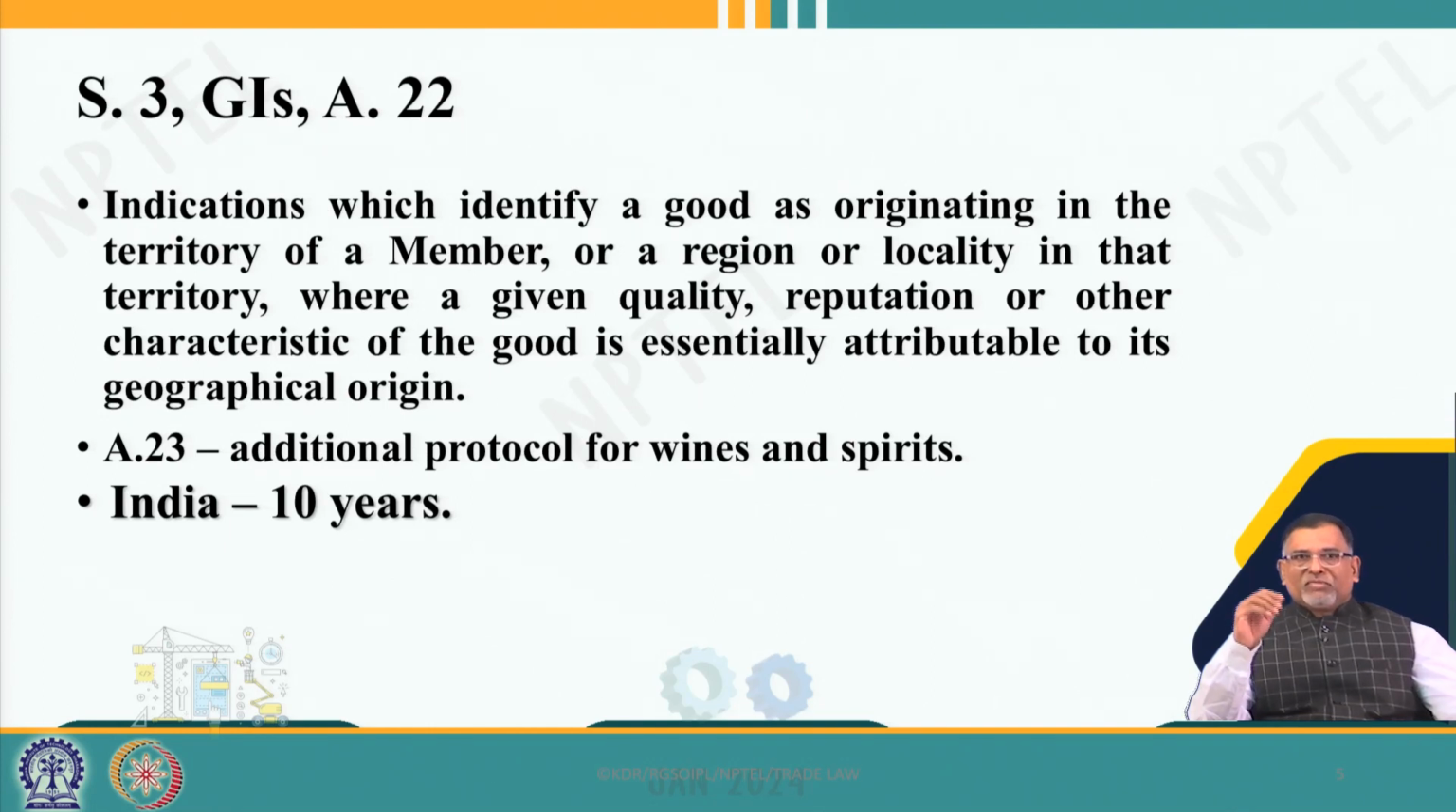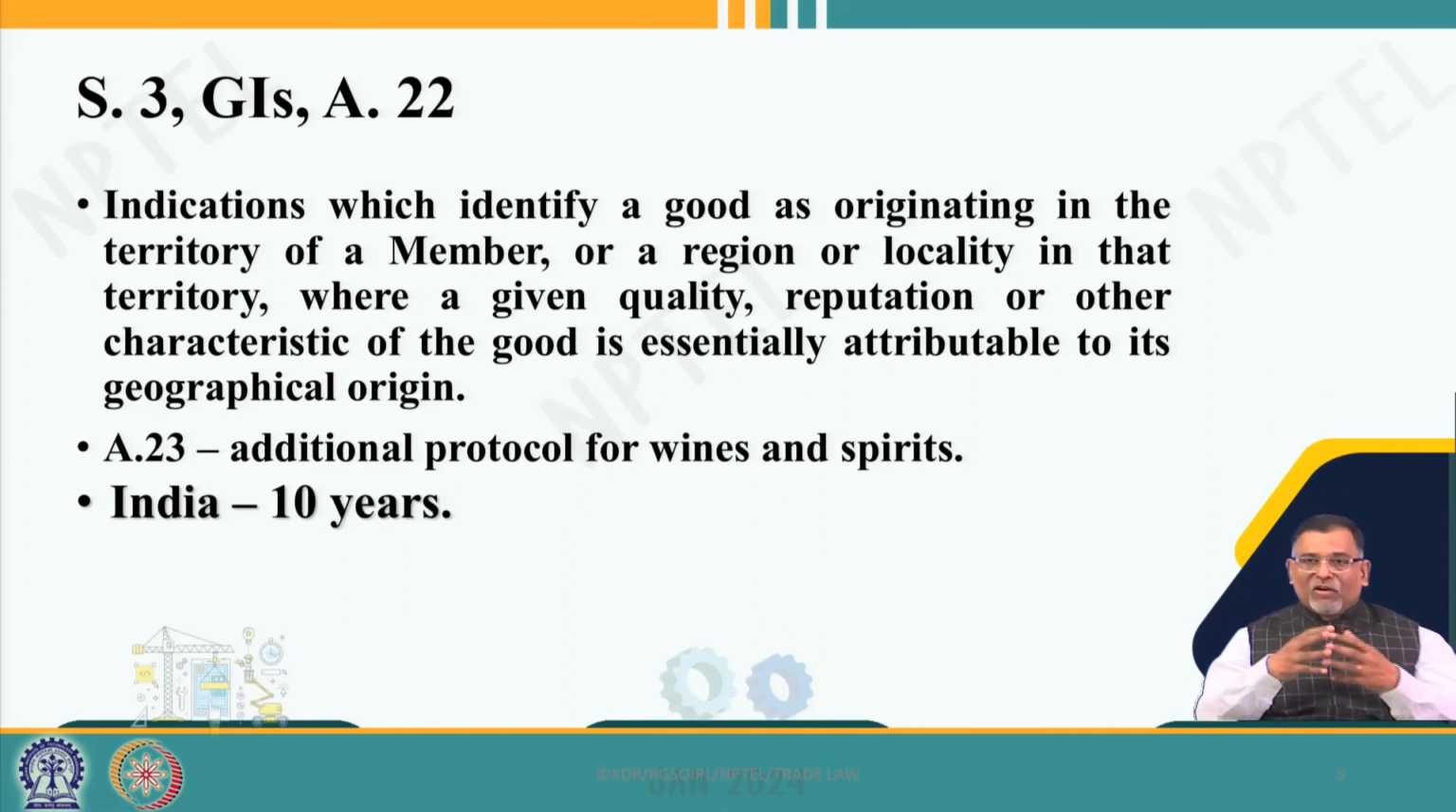Here it very clearly says, in section 3 of the Indian GI Act as well as article 22 of the TRIPS agreement, that an indication which identifies a good as originating in the territory of a member or a region or a locality in that territory, where a given quality or reputation or other characteristic of the good is essentially attributable to its geographical origin.